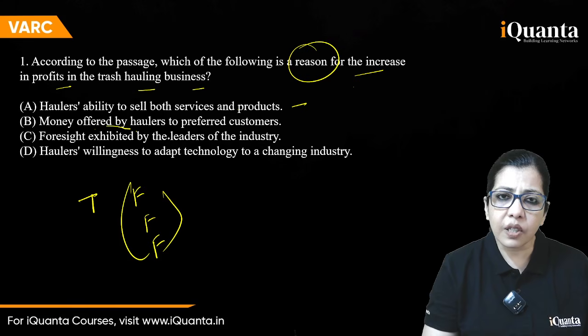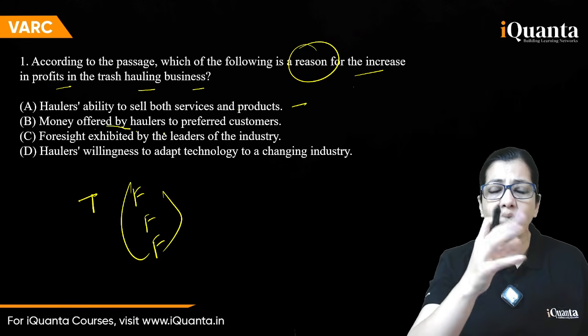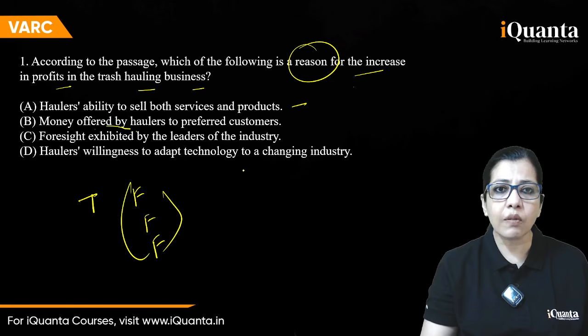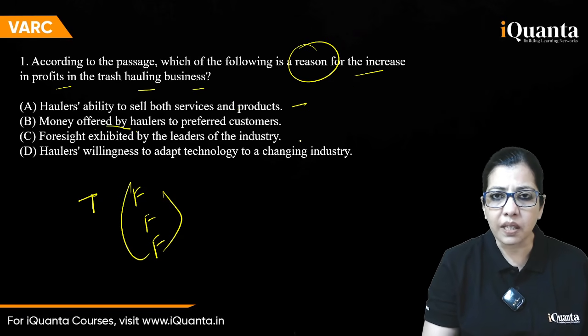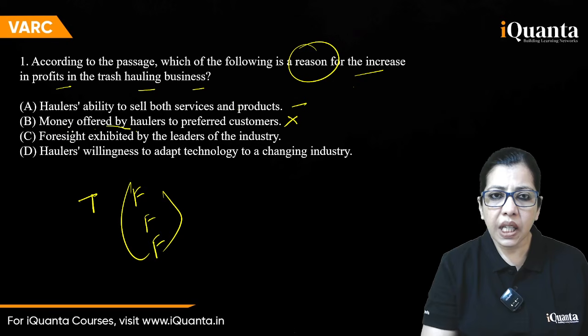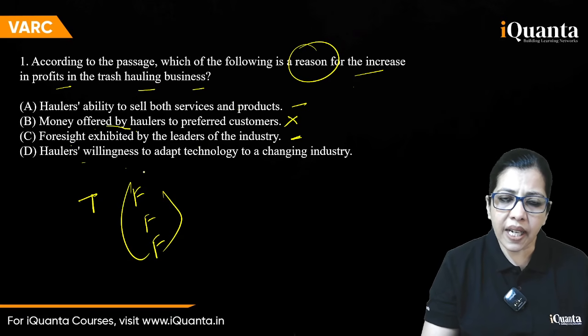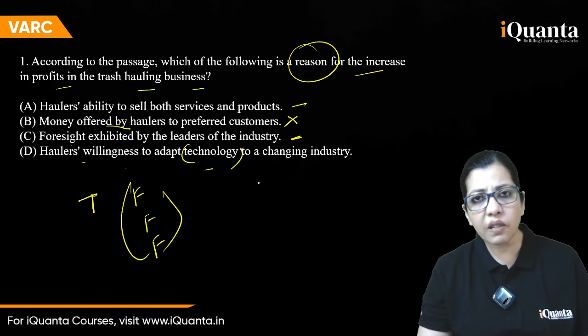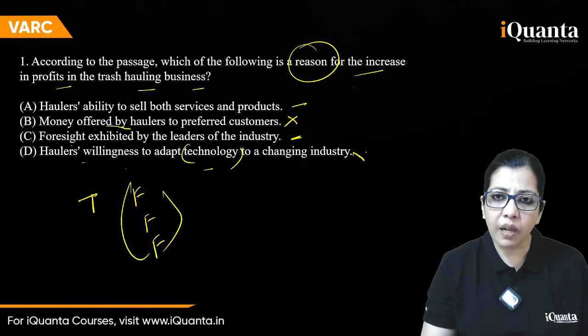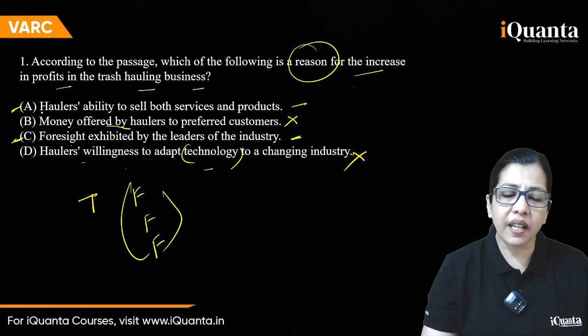No, the paragraph talked about offering rebates, discounts. That's not the same as offering money. Out. Foresight exhibited by the leaders of the industry. I'll keep this. Haulers' willingness to adapt technology to a changing industry. Was this mentioned anywhere? Do not apply external knowledge. Out. It's between C and A.